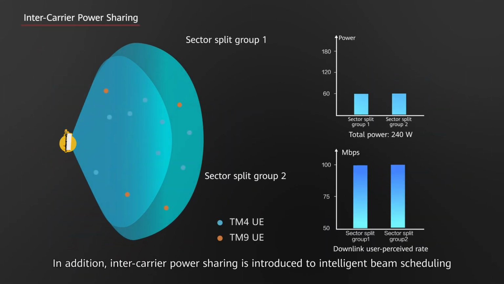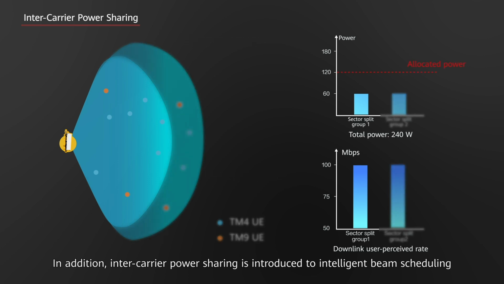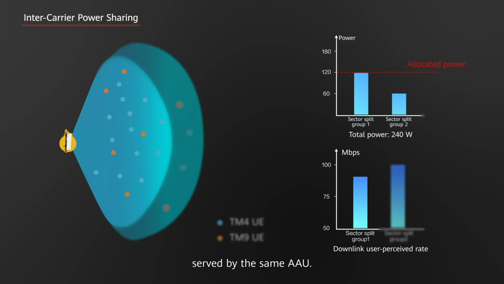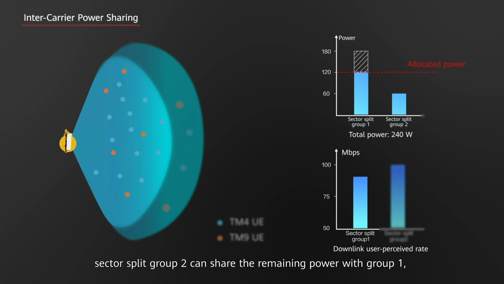In addition, inter-carrier power sharing is introduced to intelligent beam scheduling, as the preceding situation also exists in the sector split groups served by the same AAU. Assume that the total power of the AAU remains unchanged. If sector split group 1 requires more power, sector split group 2 can share the remaining power with group 1, increasing the downlink user perceived rate of group 1.